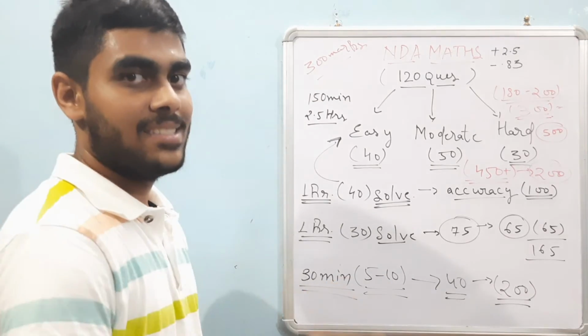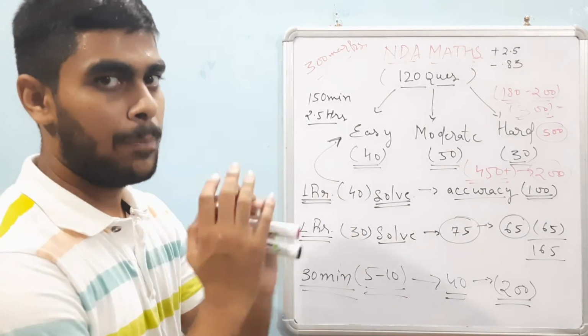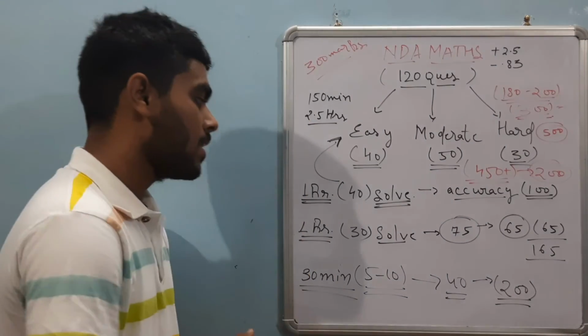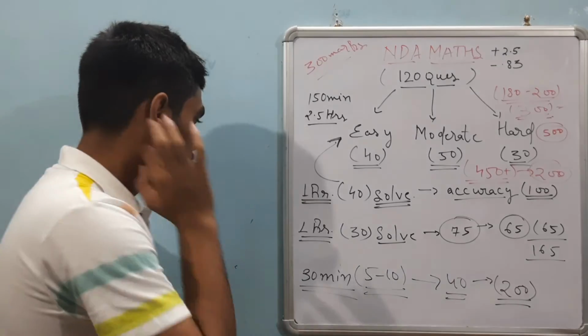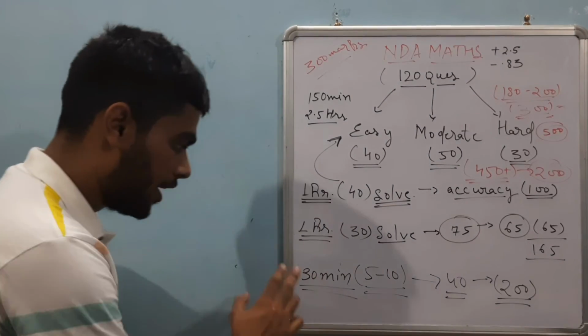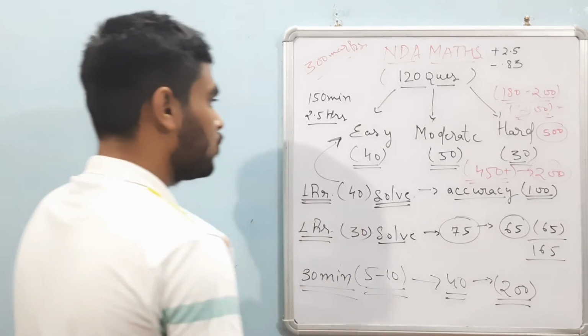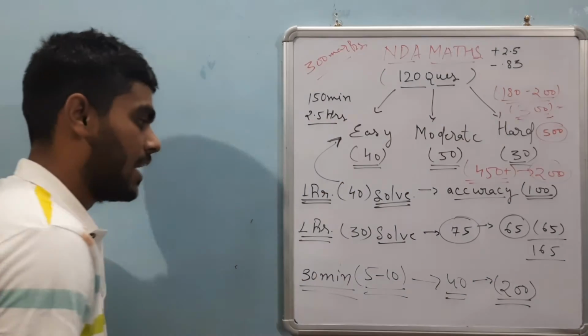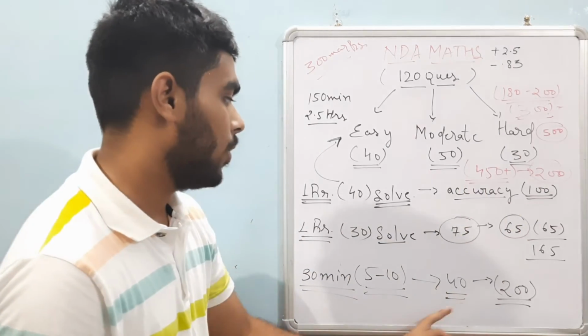and you have to just select the easiest ones from the paper. Now in the second hour you have to solve the questions which you left in the first hour. These 30 questions you will solve, and now 30 minutes are left. You have to be patient and solve the last hard questions. If you solve 5 to 10 of these hard questions, you will get 40 marks,